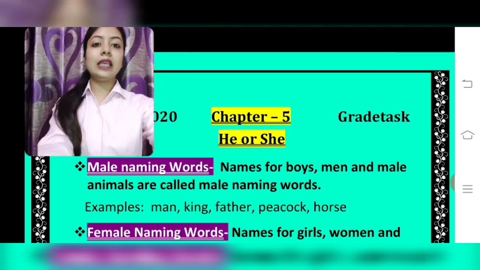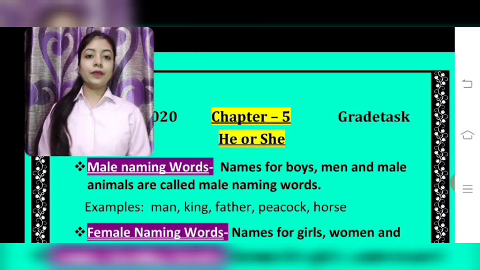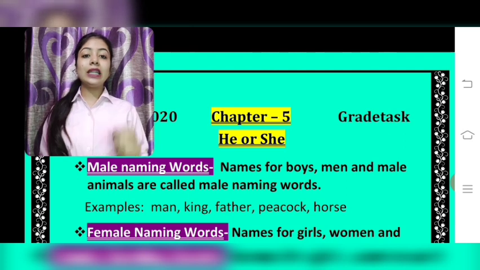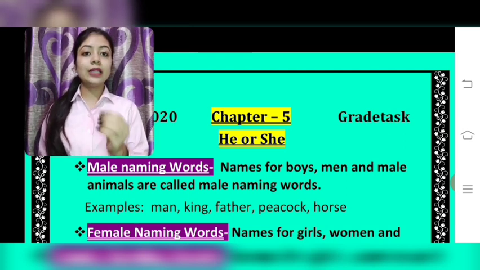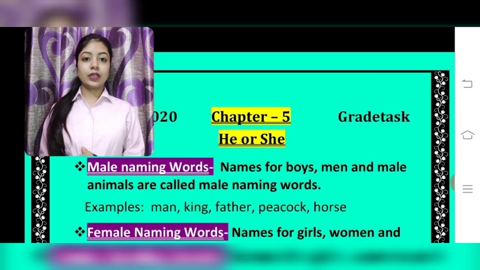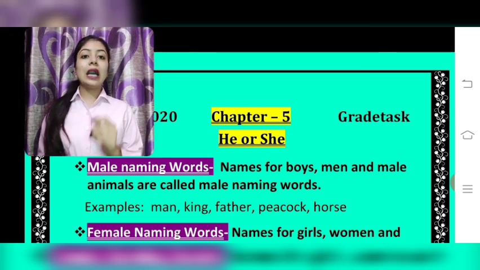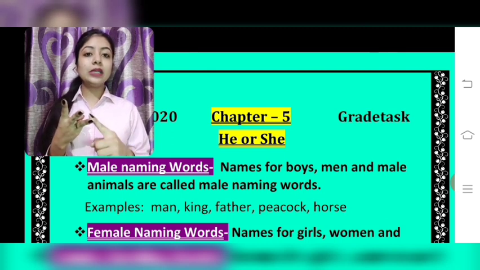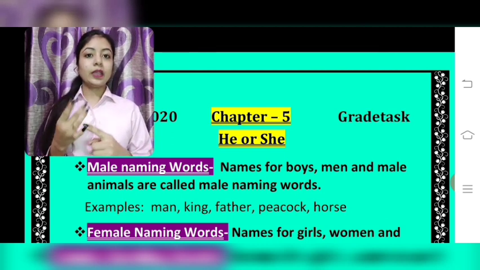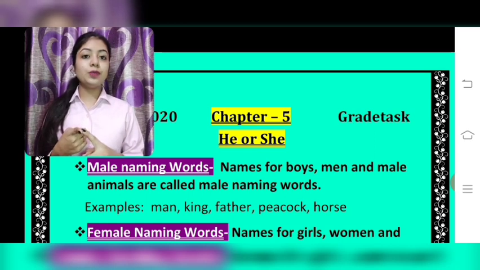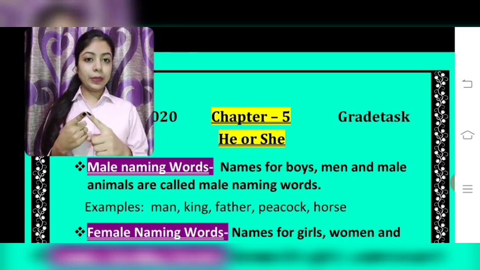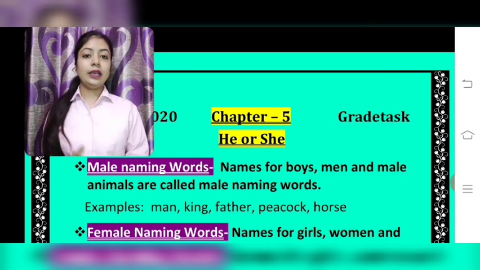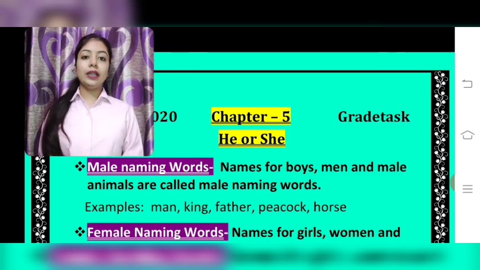Students, why am I asking this question all the time? You know, the subject English grammar is completely based on our first topic, that is naming words. Naming words are the names of people, places, animals or things. Naming words are nouns. Please remember it always.